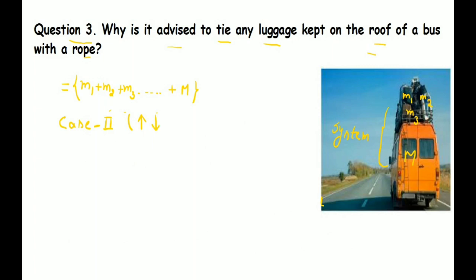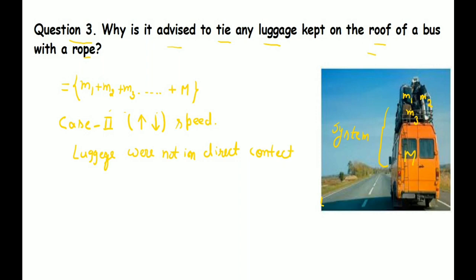Okay. This law of physics applies to the luggage, and we observe that whenever the driver applies the brake, if it is not tied properly, the luggage will fall down. Correct? This is the reason we tie the luggage with the rope, and tightly bind all these things. Correct?